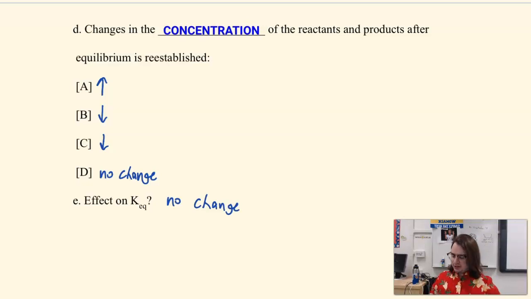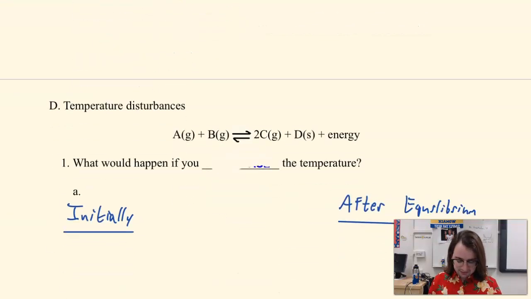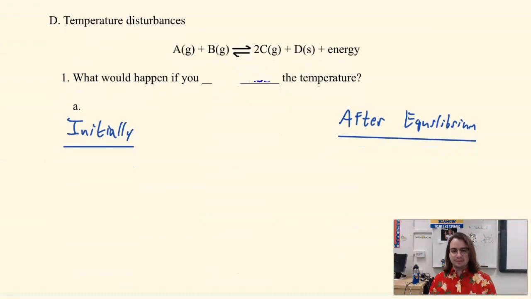Maybe you can notice a generalization here. Maybe not. Let's look forward until we can figure this out, but maybe you might notice that there is a pattern emerging here between increasing and decreasing and what direction I shift. We'll see if you pick it up as we keep going. So let's talk about disturbances in temperature.